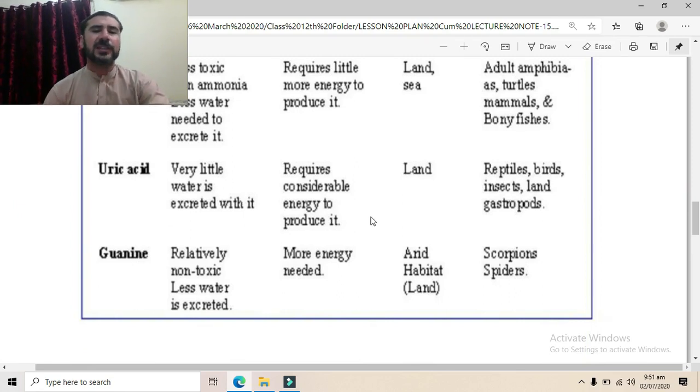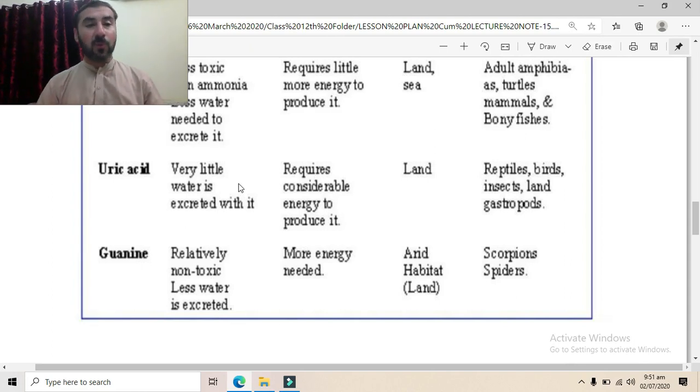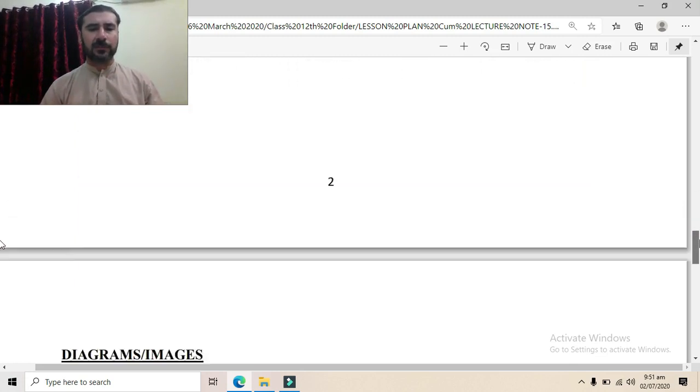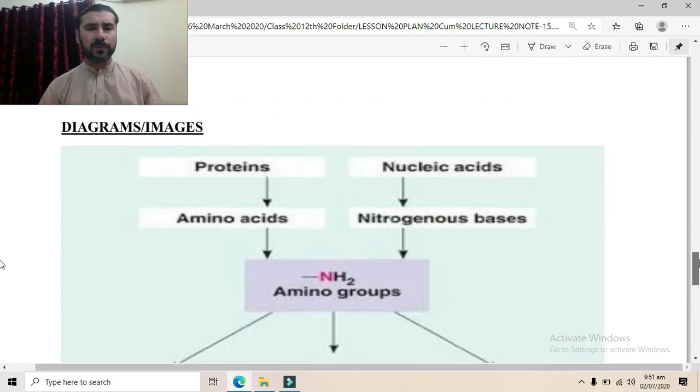It requires considerable energy to produce. So in this case, little water is utilized but more energy is utilized. Usually terrestrial organisms excrete uric acid as their major excretory product. Reptiles, birds, insects, land gastropods, etc. are examples. Now we will move towards this diagram.